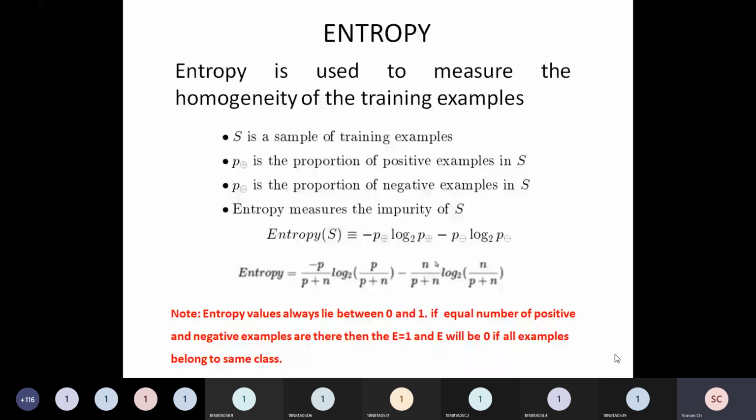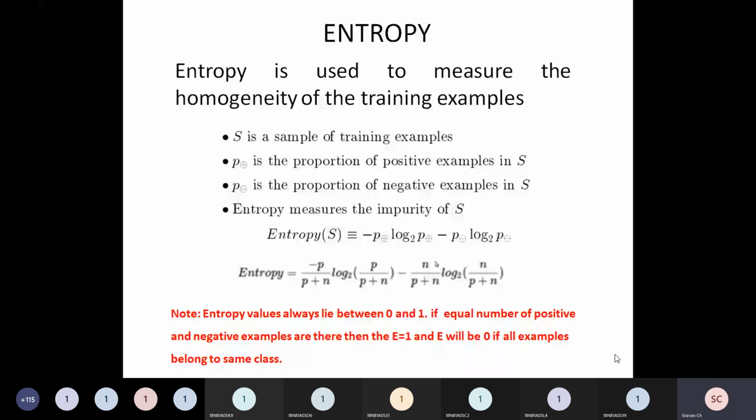So you can even say we are trying to study the uncertainty or dissimilarity. Suppose I say these two items are 60% similar to each other. What do you mean by that? If they are 60% similar, it means they are 40% dissimilar.